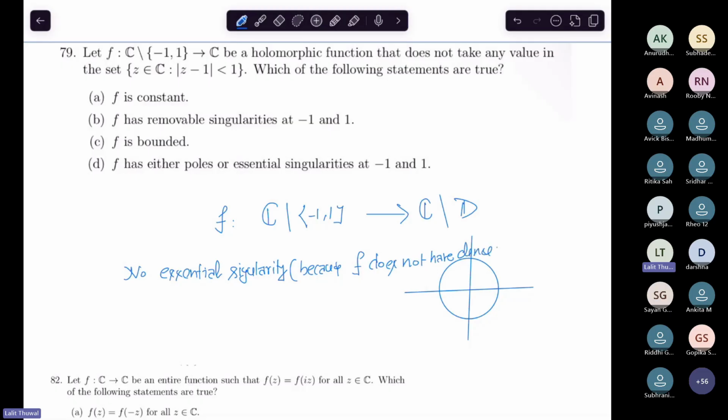Dense image, right? Because if you have a function from a domain and you have a singularity at some point, then the image of that domain comes out to be dense, because of the Casorati-Weierstrass theorem. You all know that, I think. Okay? And not a pole. I would be happy if you can discard that. Why not a pole?